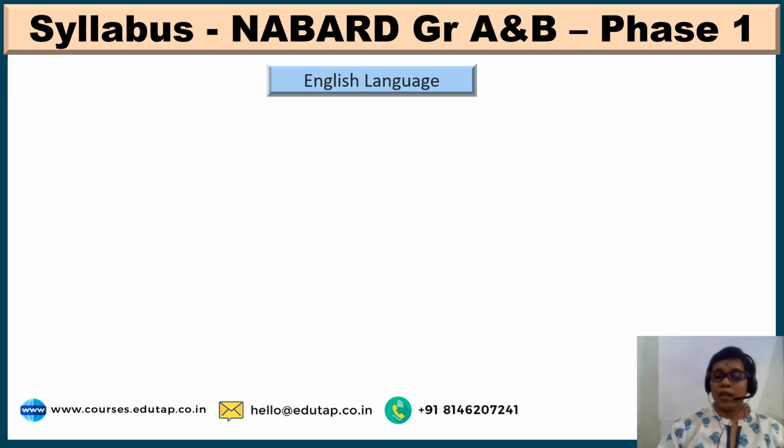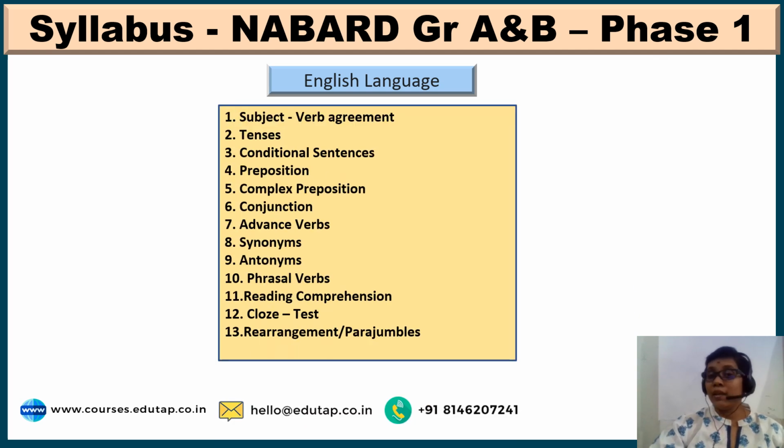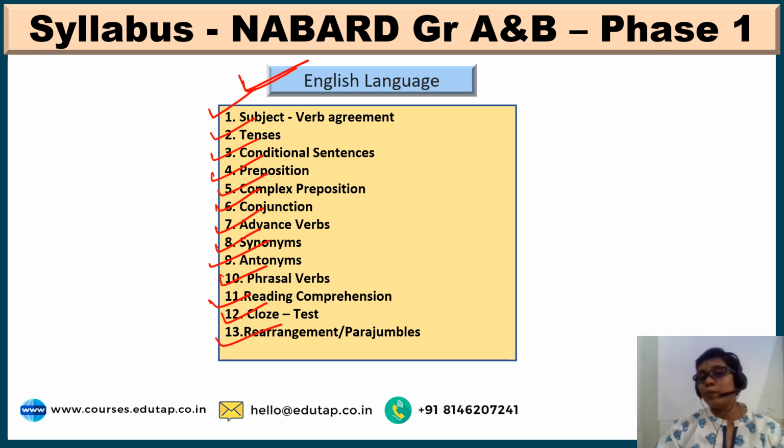So friends, here comes the syllabus for English language, which is of phase 1 for NABARD grade A and B. Subject verb agreement, tenses, conditional tenses, preposition, complex preposition, conjunction, advanced verbs, synonyms, antonyms, phrasal verbs, reading comprehension is also there here, closed test, rearrangements or parajumbles. So this is a syllabus for English language.